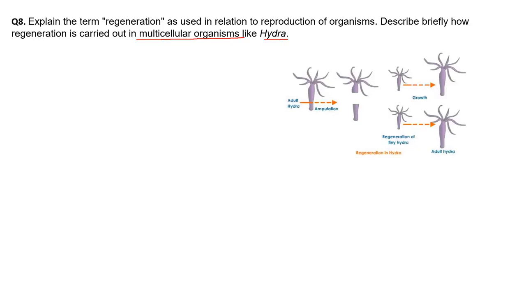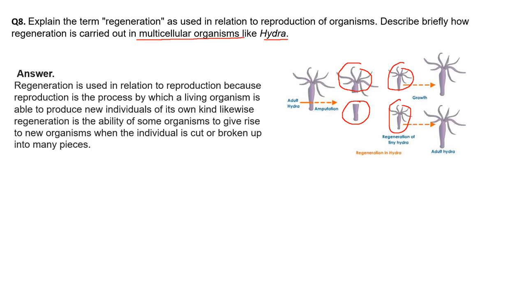Here you can see regeneration in Hydra. If I cut a part of a Hydra, this part will develop into an individual, and this will also develop into an individual. These two individuals have been developed from two parts of Hydra, and then they mature. So this is regeneration.